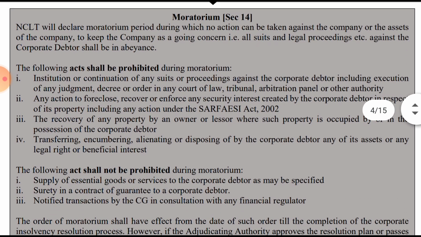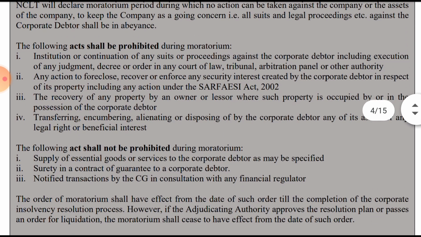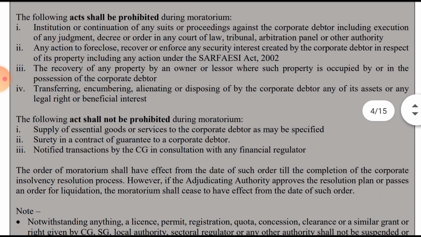The following acts shall not be prohibited during the moratorium. There are 3 acts. First is supply of essential goods and services to the corporate debtor as may be specified. Second, surety in a contract of guarantee to a corporate debtor. And the third is any transaction notified by the CG in consultation with the financial regulator. So if the CG notifies certain transactions in consultation with the financial regulator, that will also not be prohibited during the moratorium.